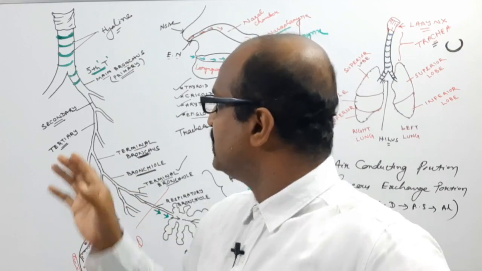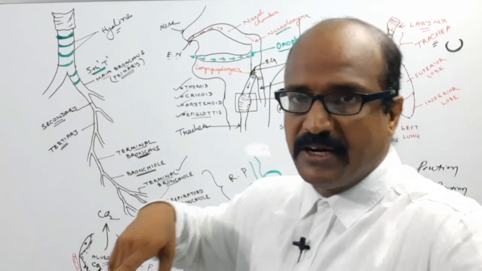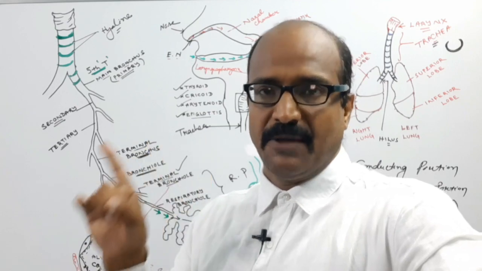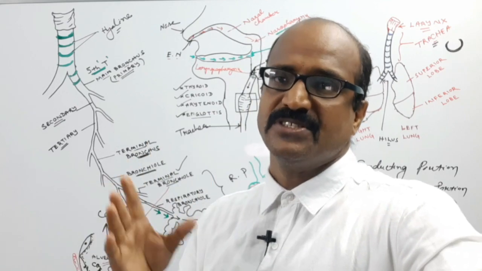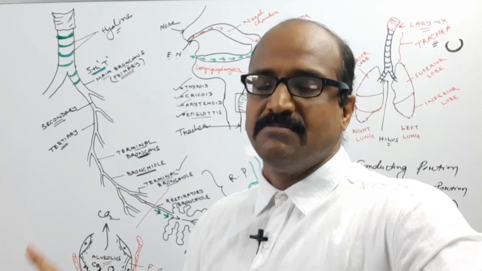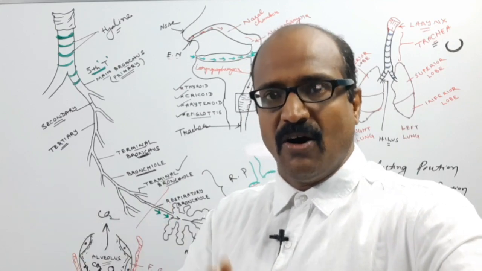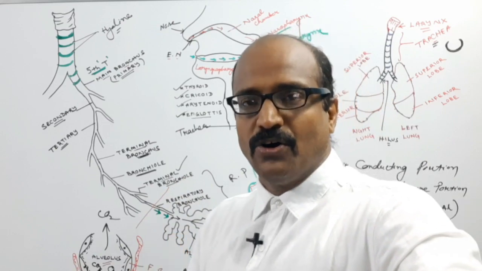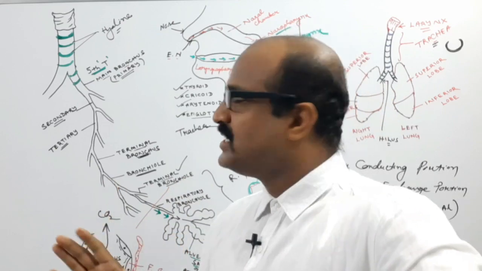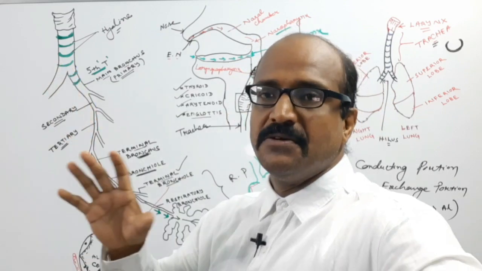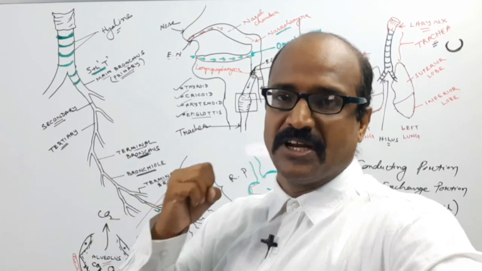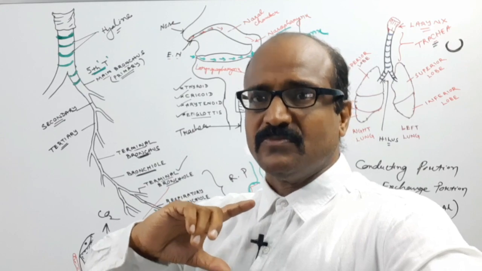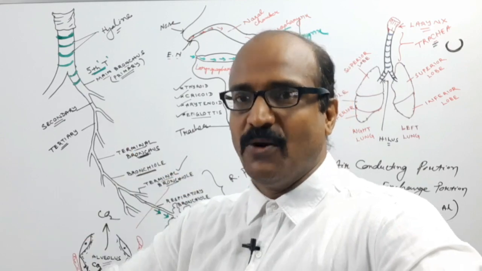But you have to remember the internal lining of the trachea is ciliated stratified epithelium. It may be squamous, cuboidal, or columnar, but mainly cuboidal or squamous, and it is also provided with mucus glands that continuously secrete mucus, which is continuously pushed to the outside.